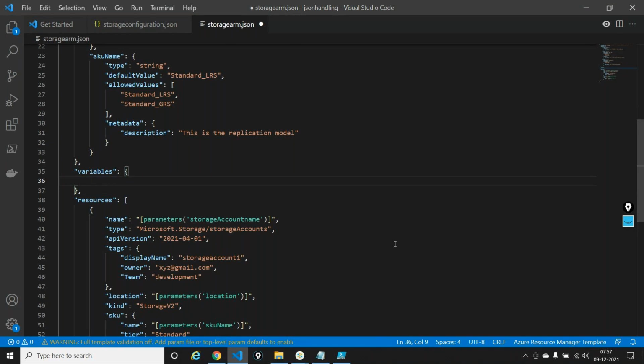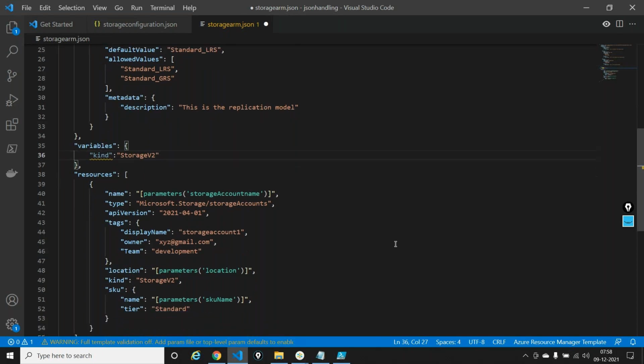Very simple, a key value pair declaration: kind, storage V2. That's it. This is the only declaration that you need in a variable. If you want to add another variable, add a comma and add multiple key value pairs inside it. Now, I said kind is V2, meaning this is a fixed value. You cannot change it like a parameter. This is a fixed value out here.